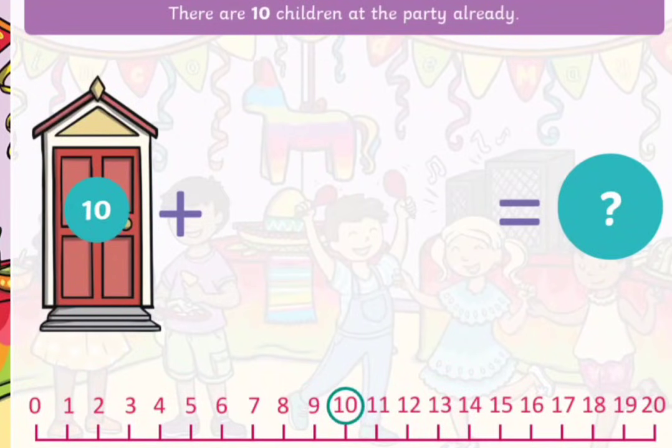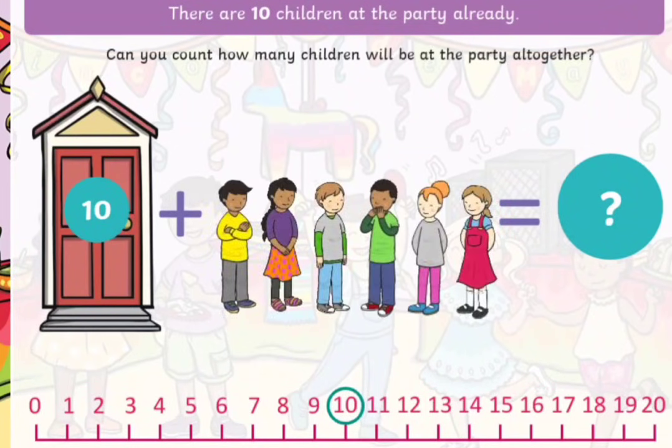There are 10 children at the party already, and we added 1, 2, 3, 4, 5, 6 children. So we will count after number 10, 6 numbers. 11, 12, 13, 14, 15, 16. So it will be 16 children.